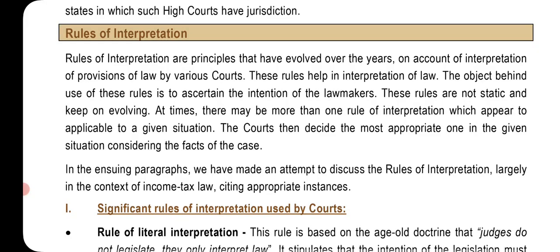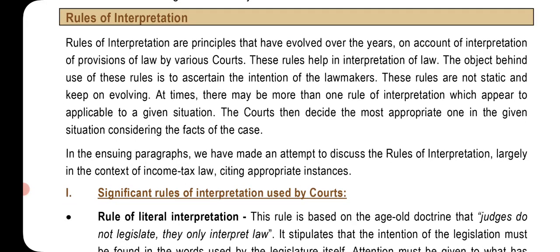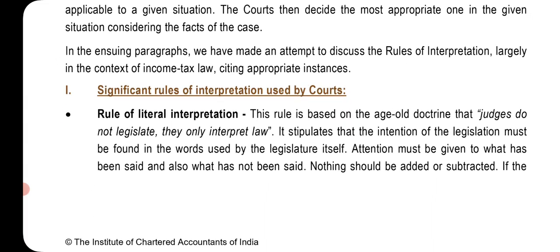Rules of interpretation. Rules of interpretation are principles that have evolved over the years on account of interpretation of provisions of law by various courts. These rules help in interpretation of law. The object behind use of these rules is to ascertain the intention of the lawmakers. These rules are not static and keep on evolving. At times, there may be more than one rule of interpretation which appears applicable to a given situation. The court then decides the most appropriate one in the given situation, considering the facts of the case. In the ensuing paragraphs, we have made an attempt to discuss the rules of interpretation largely in the context of income tax law, citing appropriate instances.